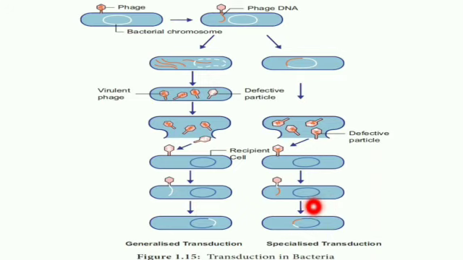So what happened? Generalized transduction. What is generalized transduction? Any part of the DNA can be carried by the phage from one bacteria to another bacteria. That is what you could see here. Whereas in specialized transduction, only a specific piece of DNA of a bacteria is taken by the phage particles, and that will be given to another bacteria. That is what is called specialized transduction.